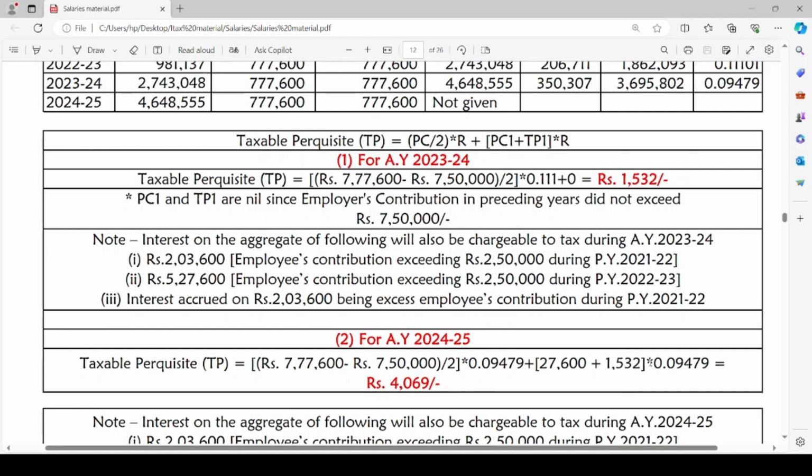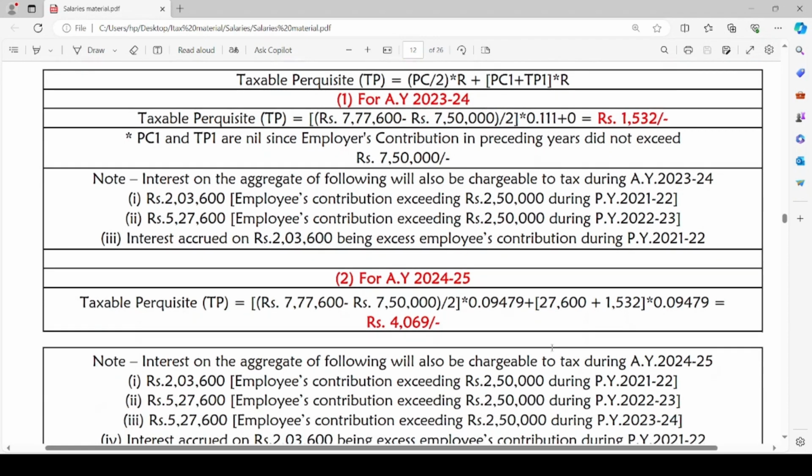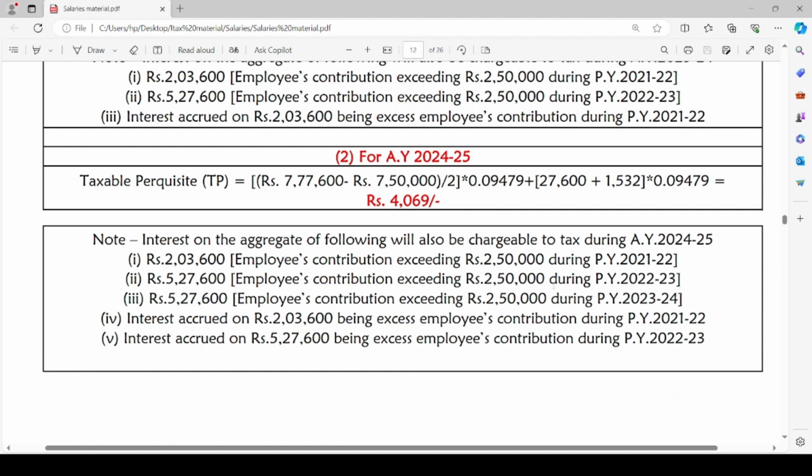To this we will multiply R, 0.09479. The amount is rupees 4,069. So this is the taxable perquisite for the assessment year 2024-25 on annual accretion on the employer contribution exceeding rupees 7,50,000 towards RPF, NPS or superannuation fund.